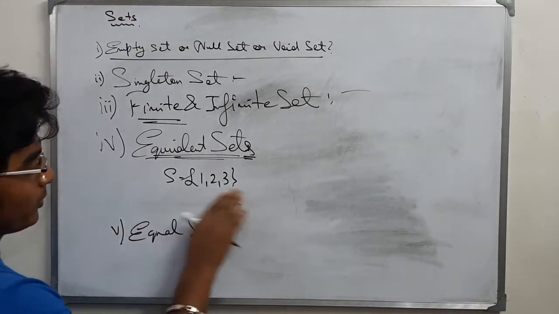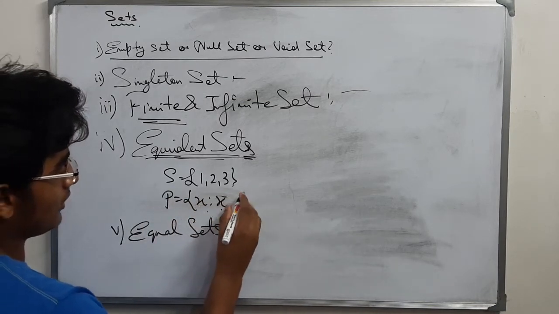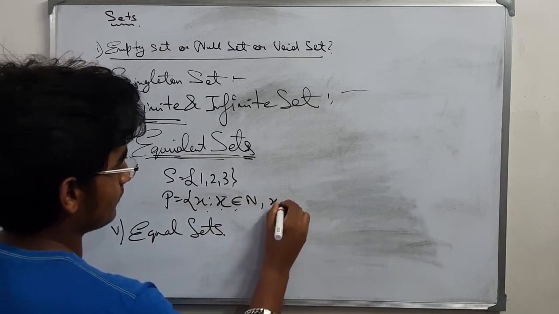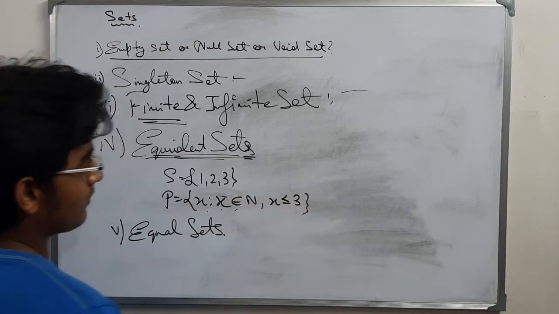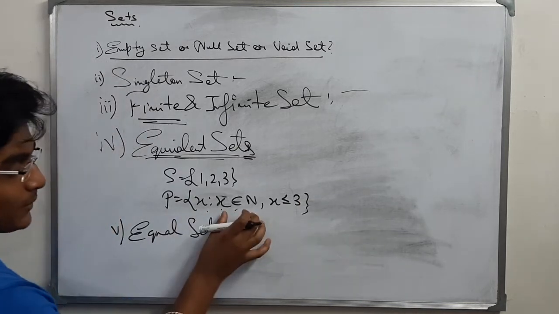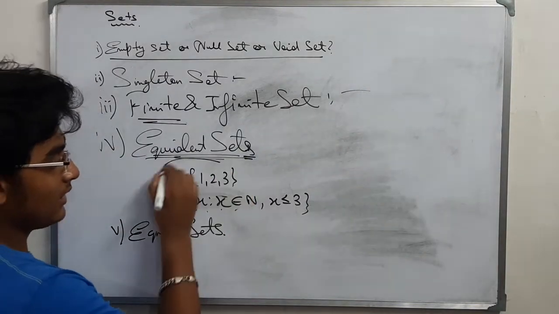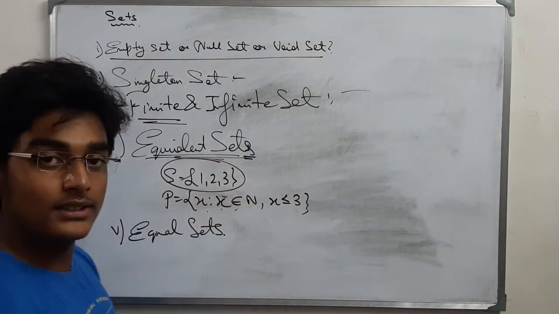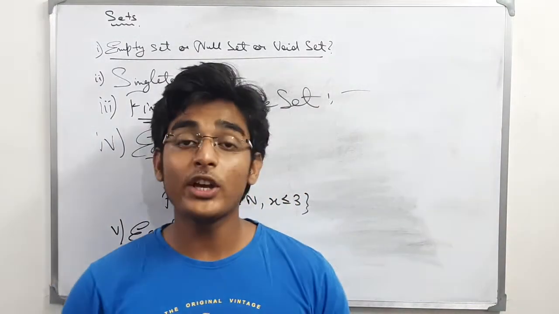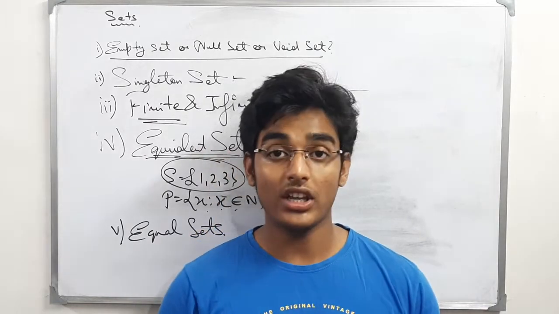Or if P would be the set of natural numbers less than or equal to 3, then what are the elements of P? The elements of P are natural numbers less than or equal to 3. So they are the same as that of S. Hence S is equal to P. All equal sets are equivalent, but all equivalent sets are not equal.